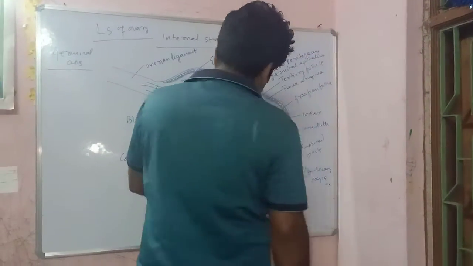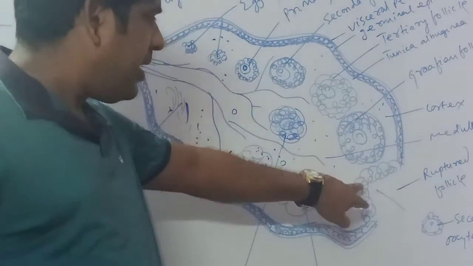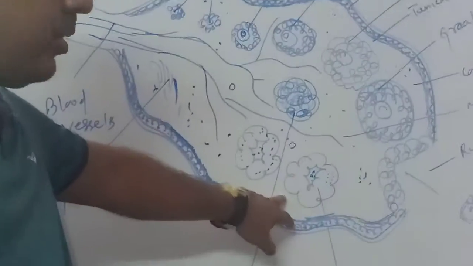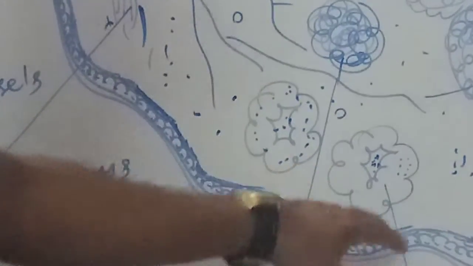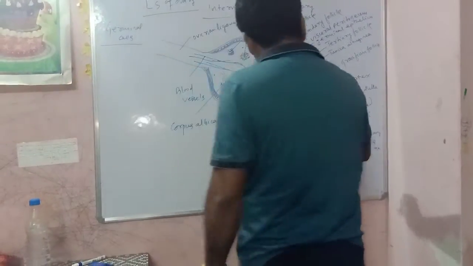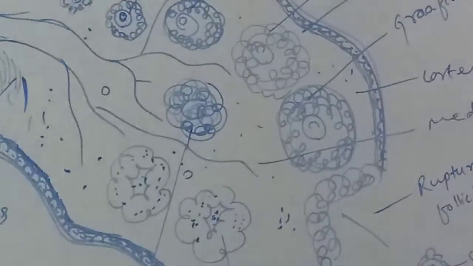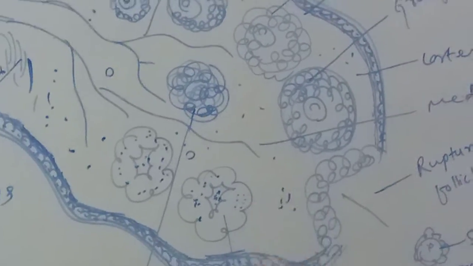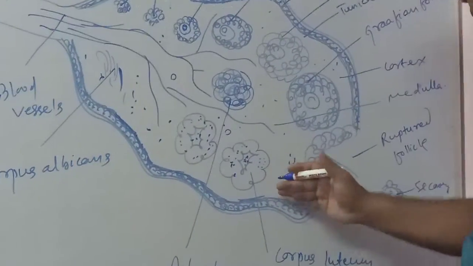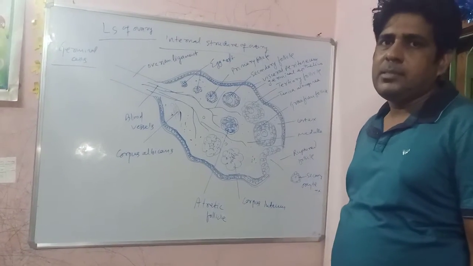After ovulation, the ruptured part, or the remaining part of the Graafian follicle, is converted into a yellow colored mass of endocrine tissue, that is the corpus luteum. Here this is the corpus luteum. Corpus luteum is yellow in color. It is a temporary endocrine tissue. Corpus luteum develops from the ruptured Graafian follicle by the action of LH.